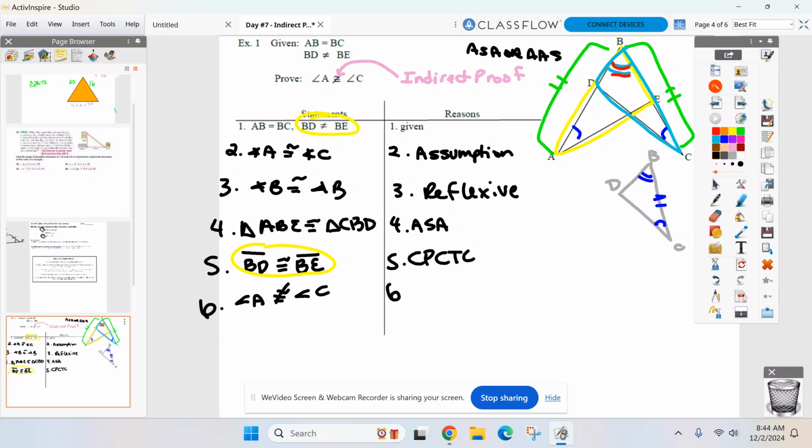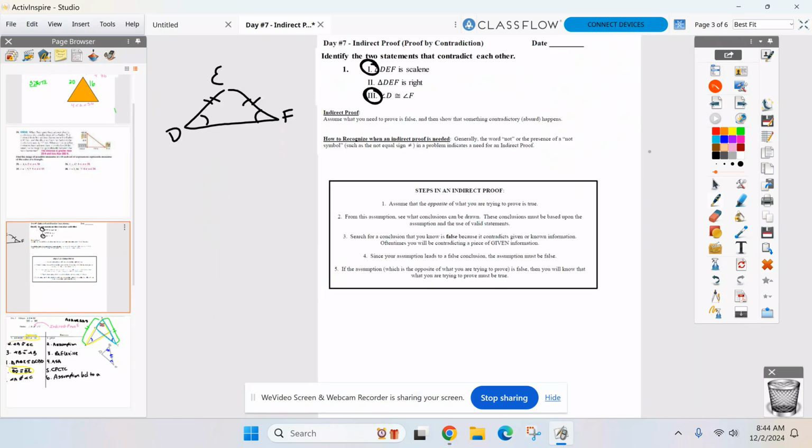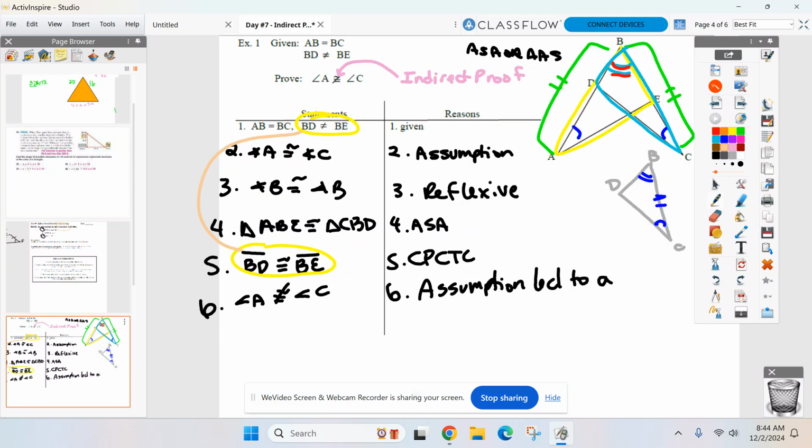Here's our reason, and here's how we end every indirect proof. What led us to here again? Assumption led to A. And this is why I did that exercise at the beginning. What are these two? I know they're opposites, but what did we call them at the very beginning? Those two are called contradictions. So our assumption led to a contradiction.